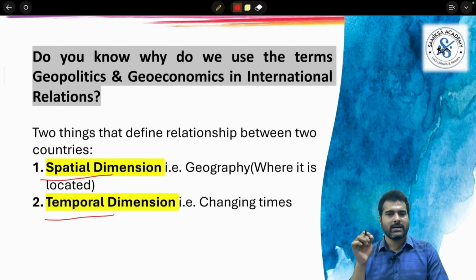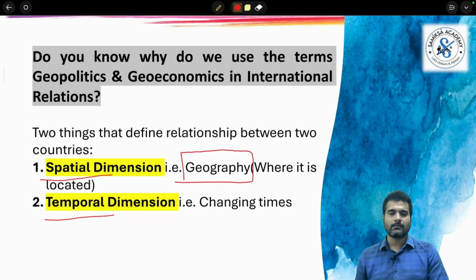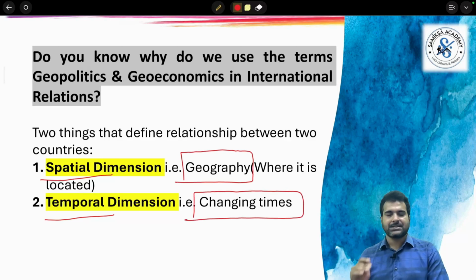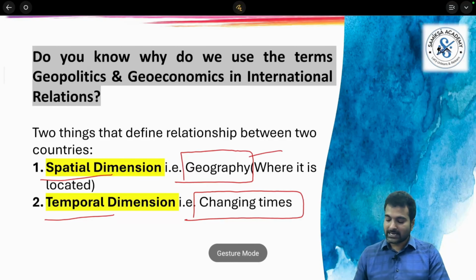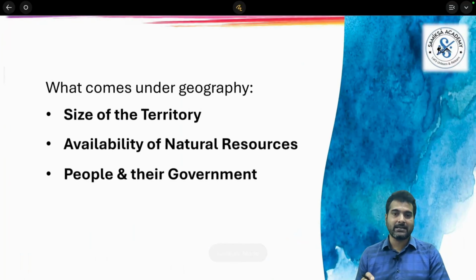What is spatial? What is temporal? In simple terms, the spatial dimension means understanding the geography. Temporal means understanding the changing times. So how have times changed, and with changing times, how are the things within this geography changing? What exactly do the things within geography mean?